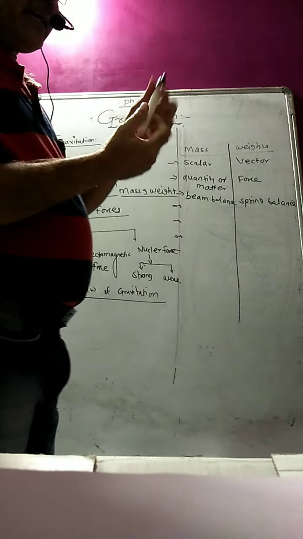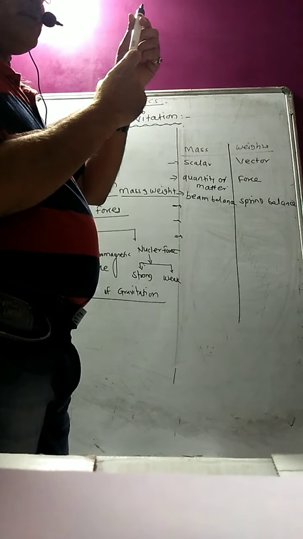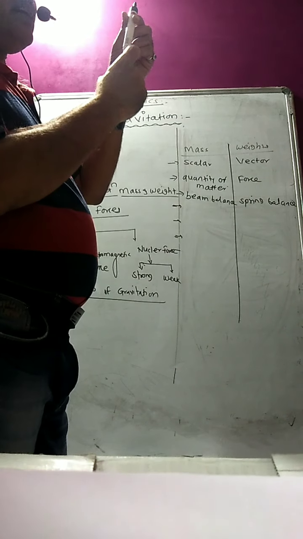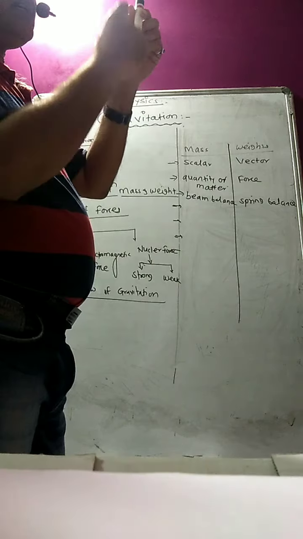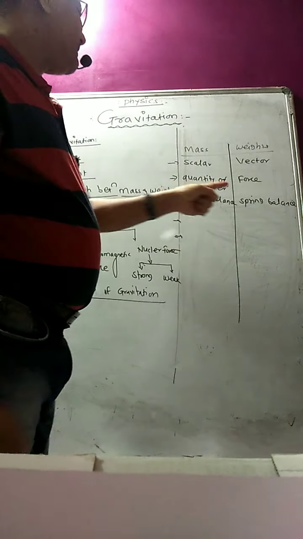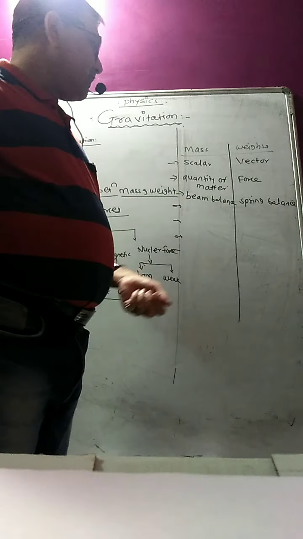If you want to measure the weight of a body, you can just hang that body on the spring, and the spring is going to get elongated. The larger the weight, the larger will be the elongation of the spring. That is the spring balance. And with the beam balance, you can measure the mass of that particular body.